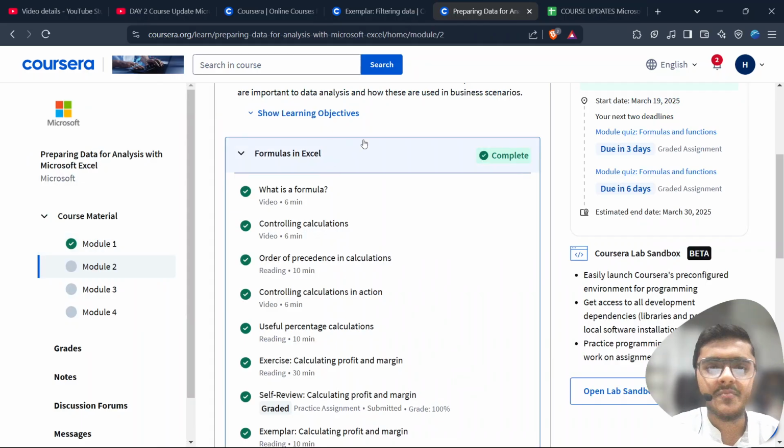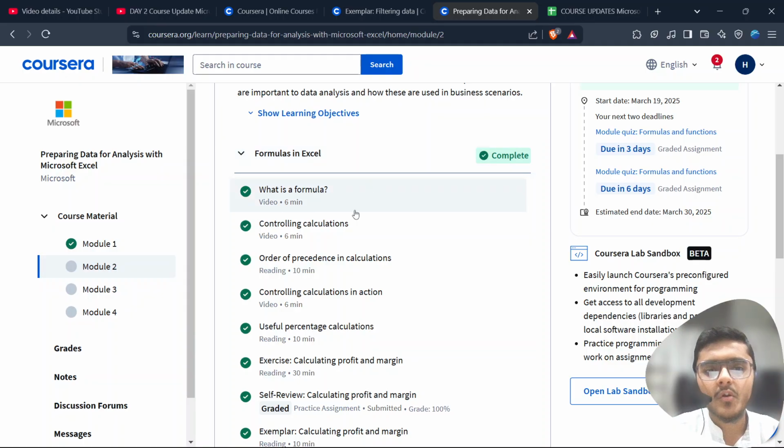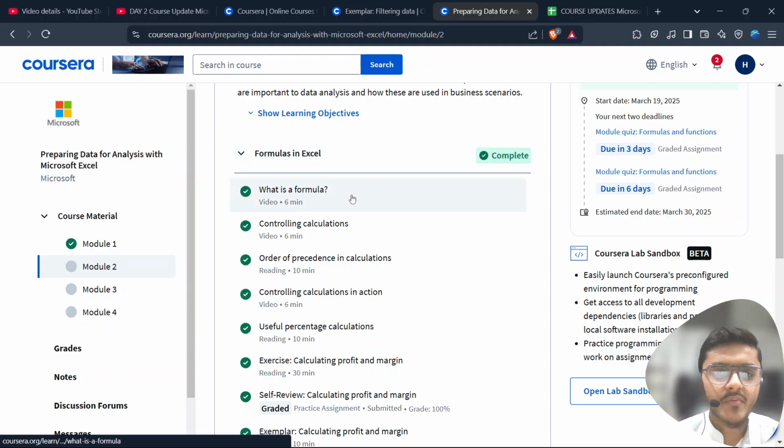It was a very big achievement for me because I was stuck on module 2 for the last 2 or 3 days. So what is a formula? Then controlling calculations and order of precedence in calculations, then useful percentage calculations.